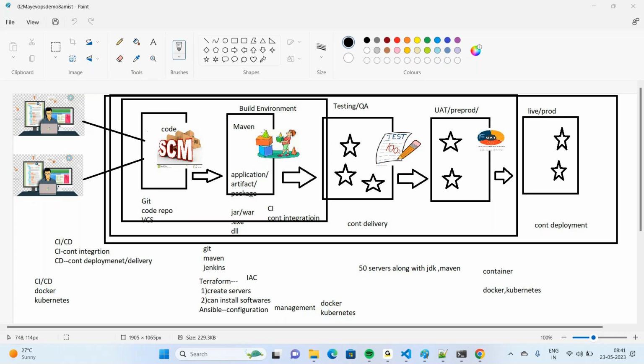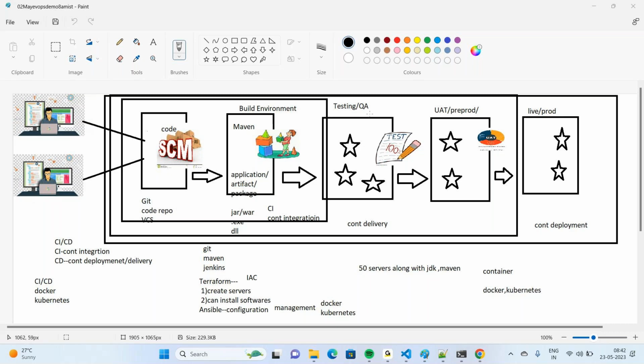It must be tested thoroughly. To test it, we are going to deploy that artifact into the testing environment. It is an automated test environment. Here actual testers will come into the picture. They are going to test the code. They are going to apply various test cases like system testing, performance testing, load balancing testing. Many kinds of testing are done by testers.